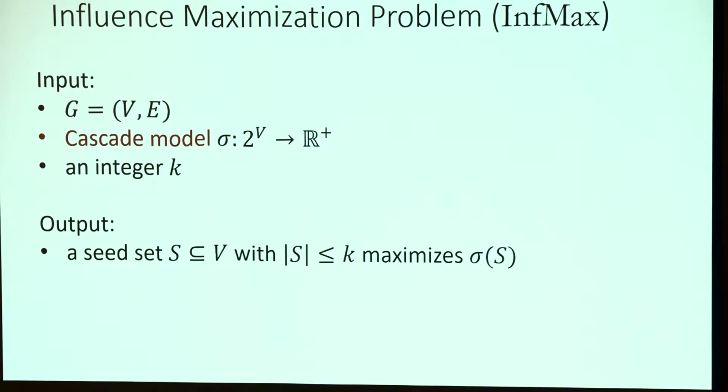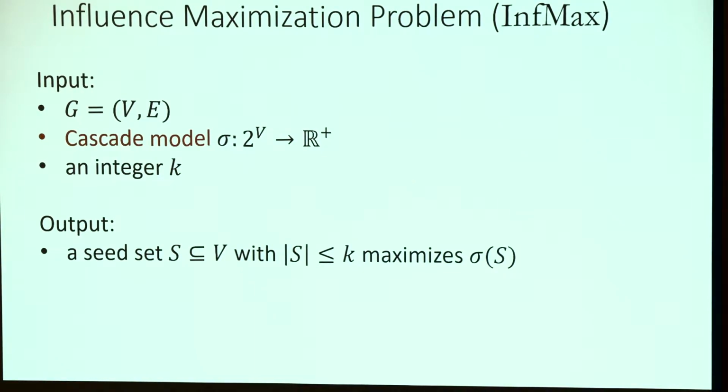More formally, the influence maximization problem is an optimization problem where you are given three inputs. You are given an input graph G, which may or may not be edge-weighted, depending on the cascade model you are using. Of course, you are given the cascade model. In general, locally, the cascade model describes how each vertex is infected by its neighbors. And globally, this induces what we call a global influence function sigma, which maps a set of vertices corresponding to the seeds to a real value, which is the expected total number of infections at the end.